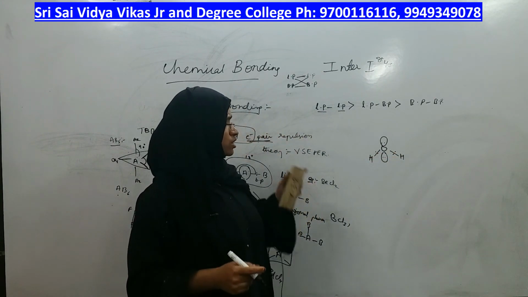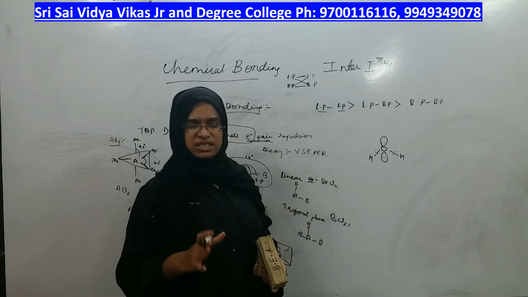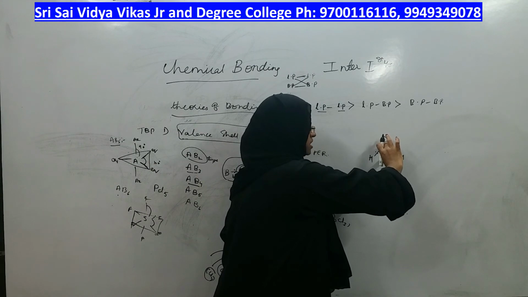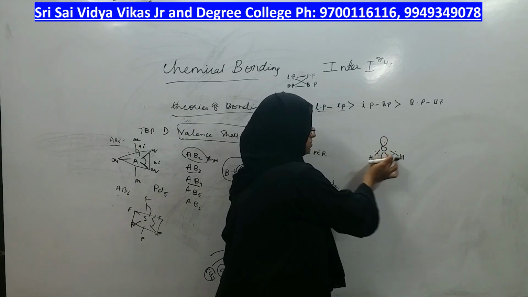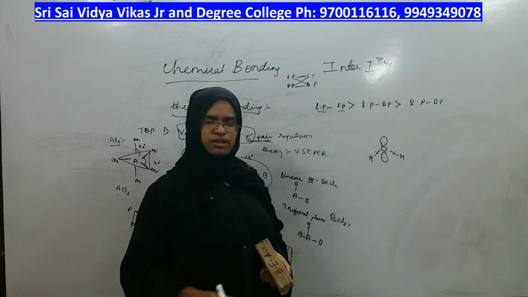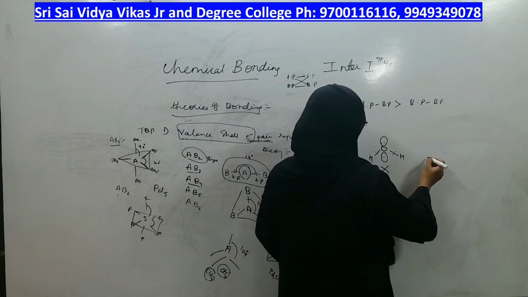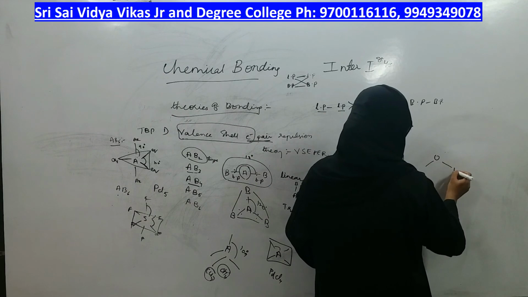So how should you arrange that molecule in such a way that repulsions between these two, these two, and these two are minimized? That can be done not by this arrangement, it can be done by this arrangement only.